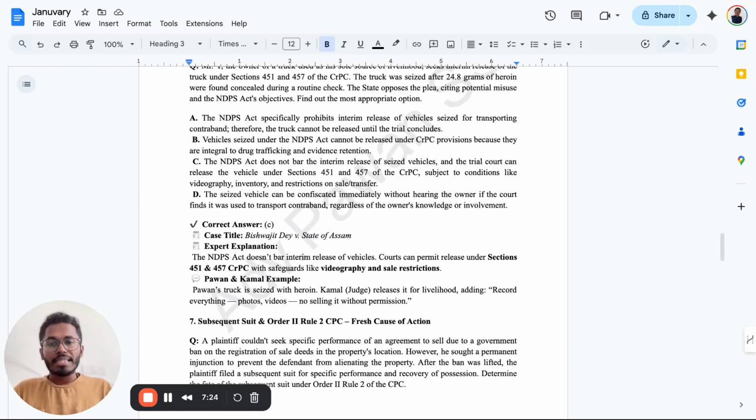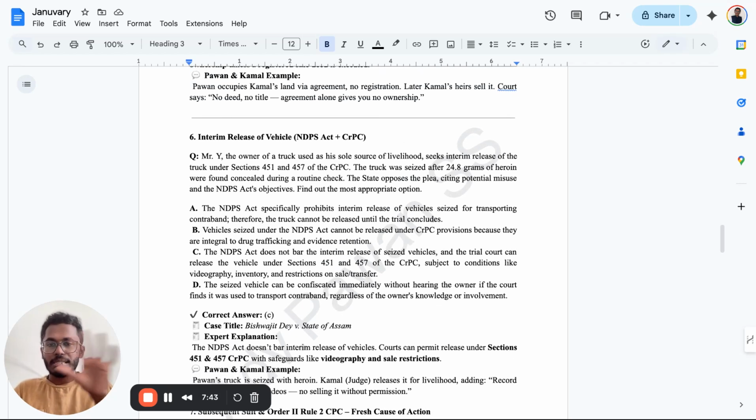Sixth question. Pawan's truck is seized with heroin. Kamal, the judge, releases it for his livelihood, subject to recording everything: photos, videos, and no selling it without permission. So I'll just put it in a very simple way.